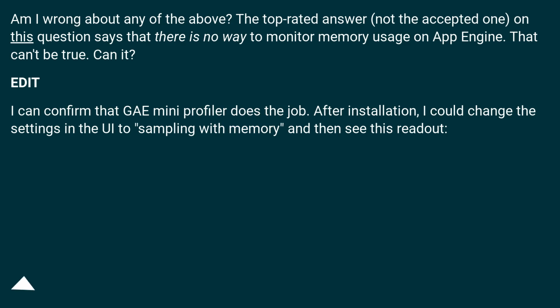The top-rated answer, not the accepted one, on this question says that there is no way to monitor memory usage on App Engine. That can't be true, can it? Edit: I can confirm that Gae Mini Profiler does the job. After installation, I could change the settings in the UI to sampling with memory and then see this readout.